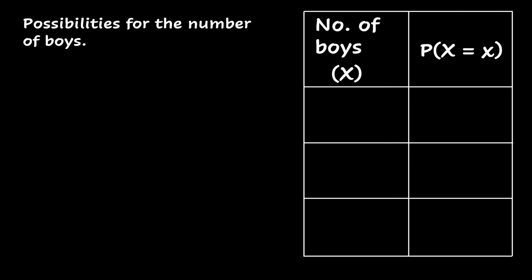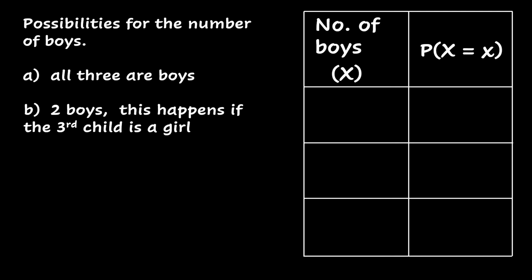So we are now going to consider the different possibilities for the number of boys. For example, one case is all 3 boys, all 3 children are boys. So that means the firstborn, the secondborn, and the third child are all boys. However, we can also have just 2 boys, and this will happen if you have a boy in the firstborn, second is also a boy, but third is a girl. In this situation, there are 3 children, but 2 of them are boys. So we have 2 boys if we have boy, boy, and girl.